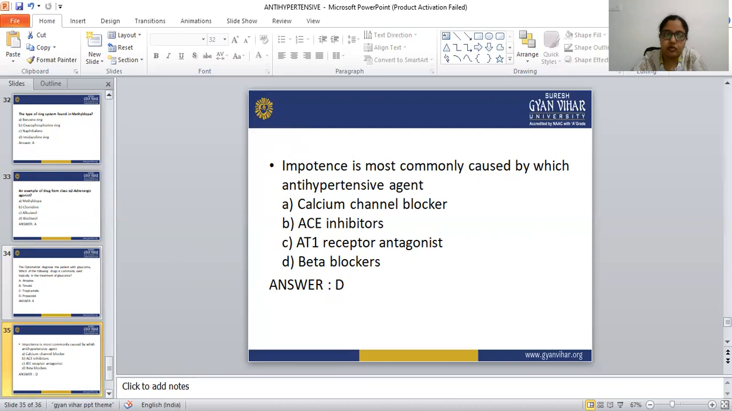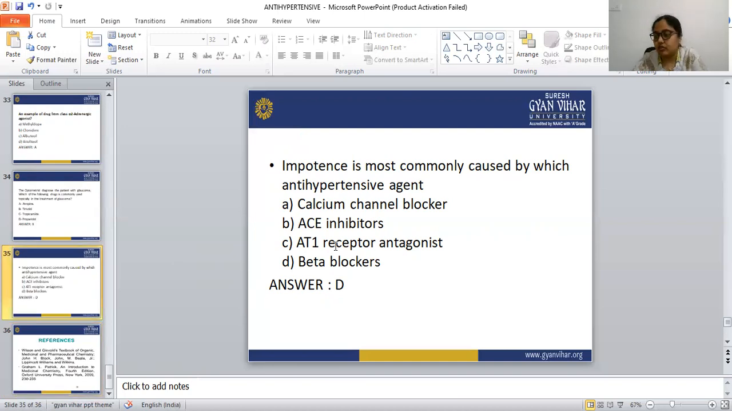So this is all about this chapter. We have done the alpha 2 adrenergic agonists, beta adrenergic blockers, and the ACE inhibitors. In the ACE inhibitors we have done only the mechanism of action. In tomorrow's class we will learn the SAR of these ACE inhibitor drugs.